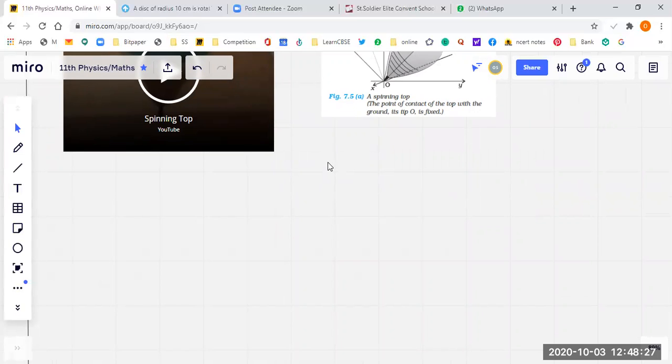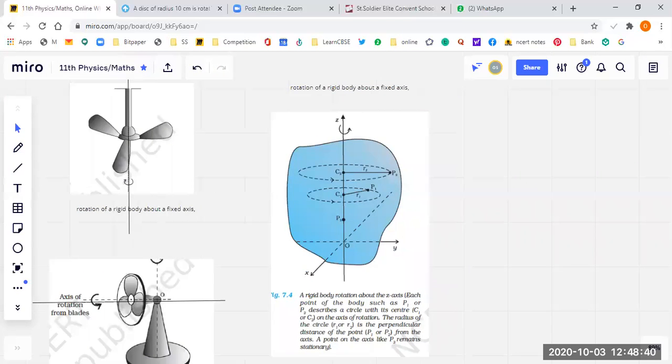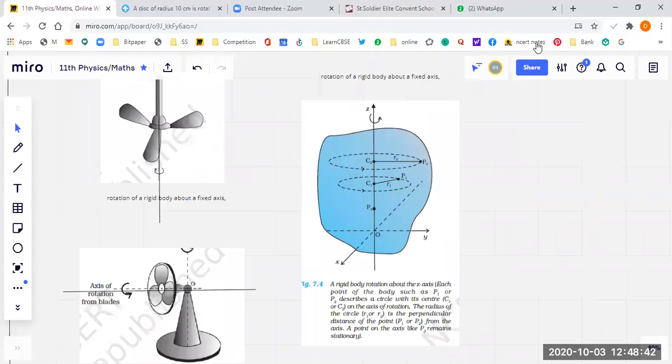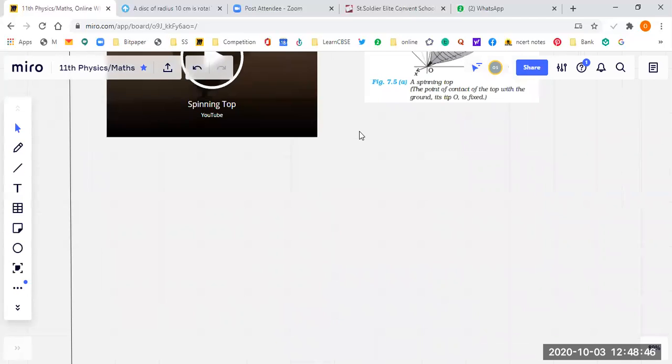Let's say there's a rolling body. This is a cycle rim, students, as I have shown before.